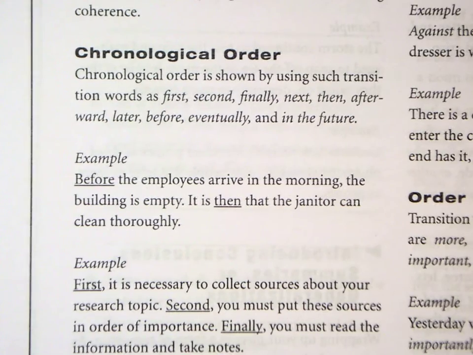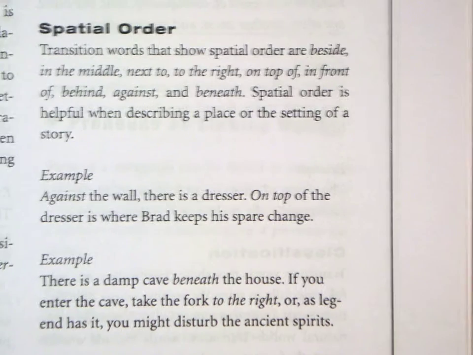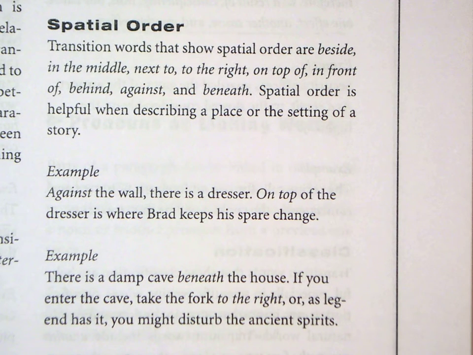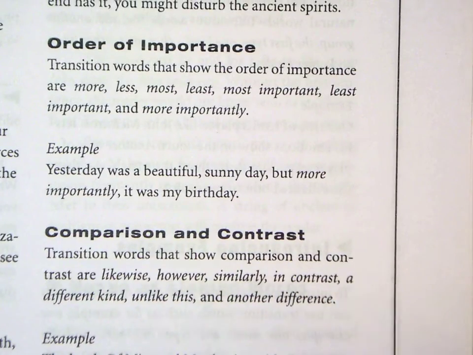One category is chronological order, using words like before. Before the employees arrive, the building is empty. It is then that the janitor can clean thoroughly. Spatial order is another category. Against the wall, comma, there's a dresser. On top of the dresser is where Brad keeps his spare change. Order of importance. Yesterday was a beautiful sunny day, but more importantly, it was my birthday. More importantly would be the transitional phrase there.